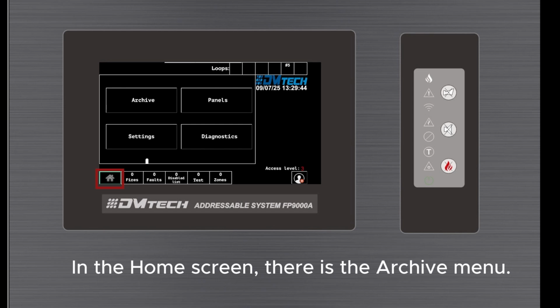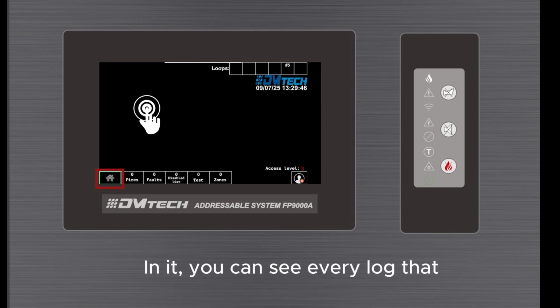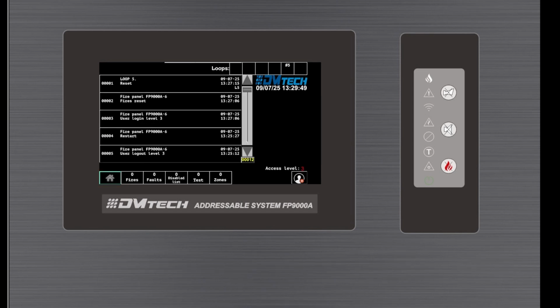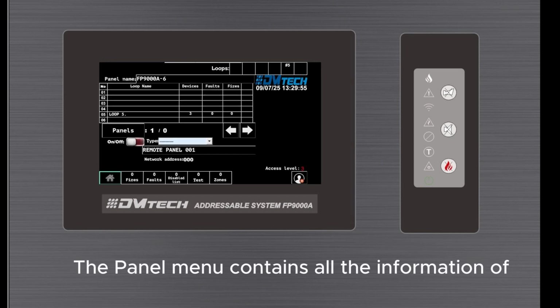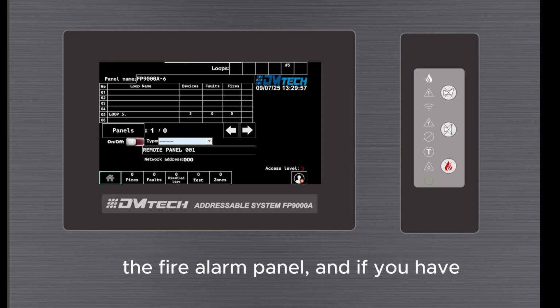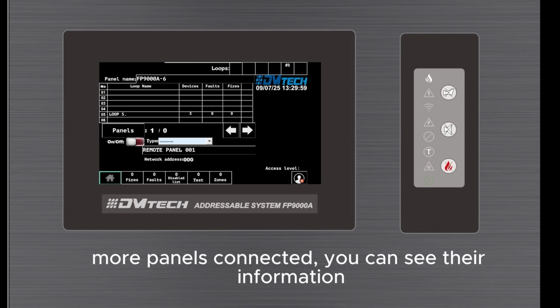In the home screen, there is the Archive menu. In it, you can see every log that the panel registered. The Panel menu contains all the information of the fire alarm panel, and if you have more panels connected, you can see their information as well.